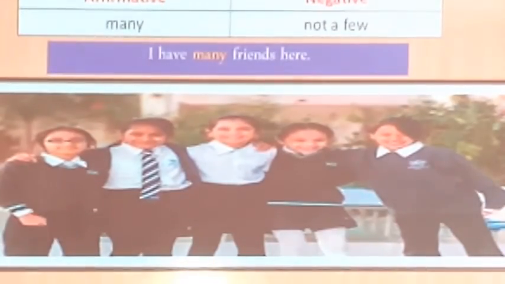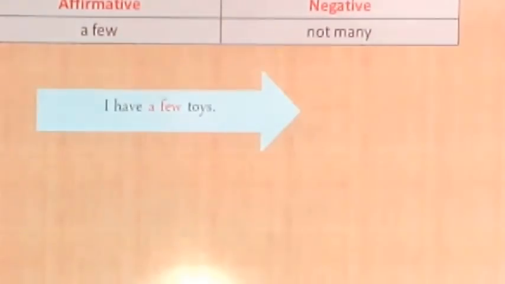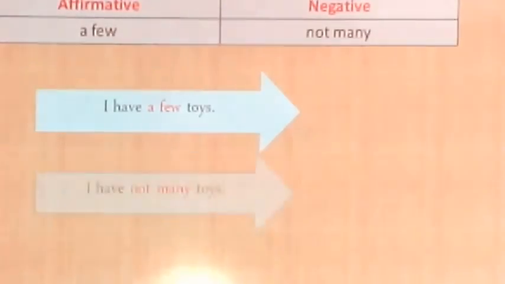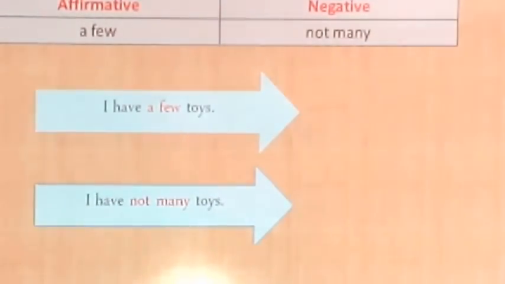Affirmative, many. Negative, not a few. I have many friends here. It is an example of affirmative sentence. If we change this sentence into negative, you have to use not a few in lieu of many. I have not a few friends here. If you see a few in affirmative sentence, you have to change into not many. If you change the sentence into negative sentence, I have a few toys. I have not many toys.